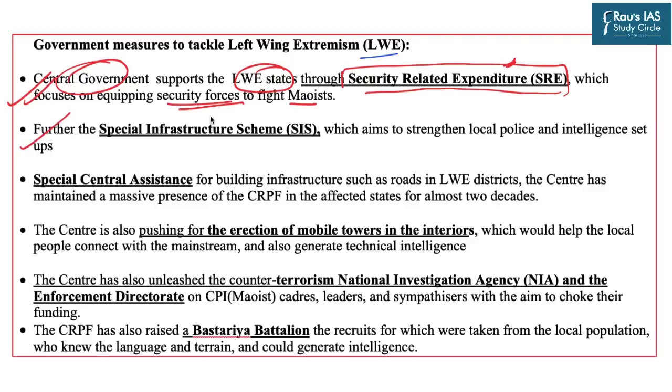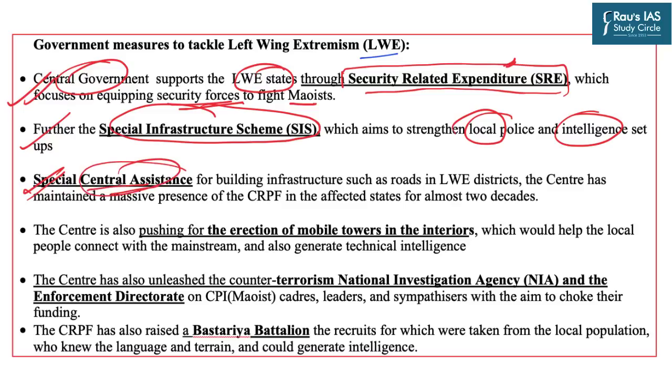Second, the special infrastructure scheme is also run by the central government, aiming to strengthen the local police and intelligence setups. Third, we have already discussed that the central government provides special central assistance to the state governments in the form of a massive presence of the Central Reserve Police Force in the affected states.